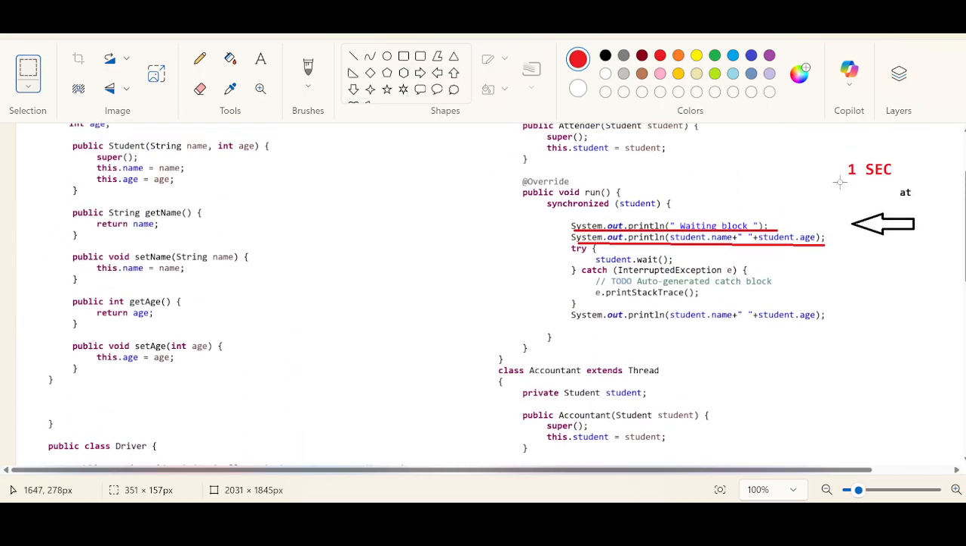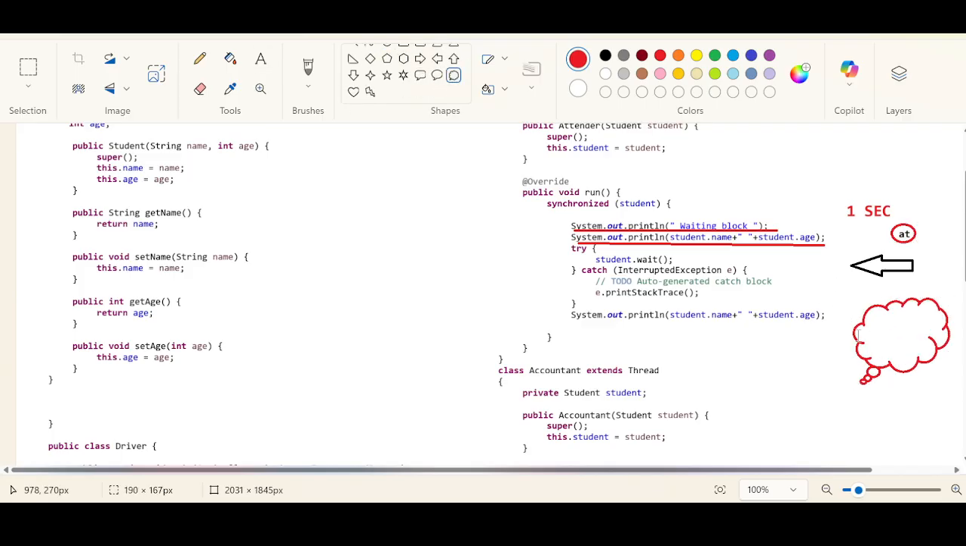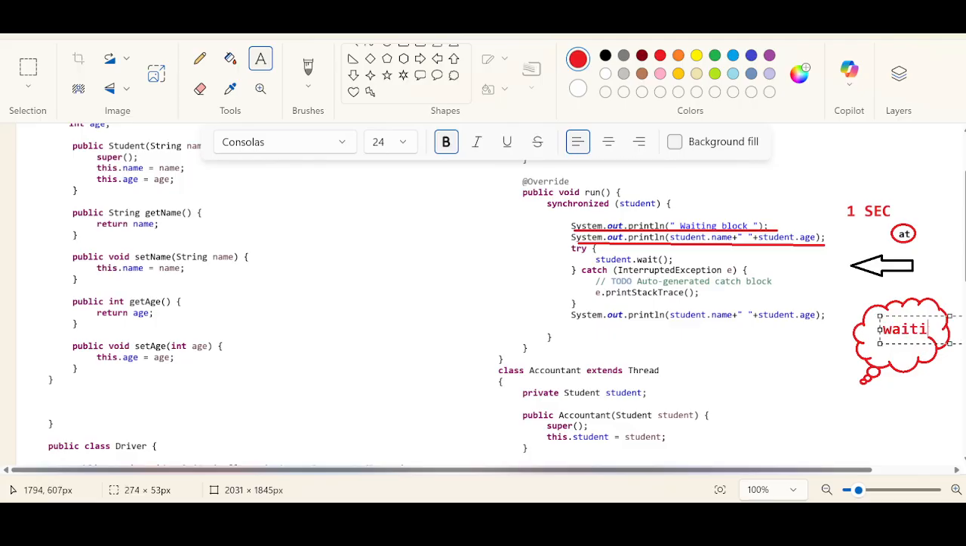Now let's go back to the control. Still 1 second is there. And then it calls student.wait. Now AT will be in the waiting state. Yes or no? AT will go into the waiting state. What does it really mean? If it is going to the waiting state, the lock will be released, right? The lock will be released.